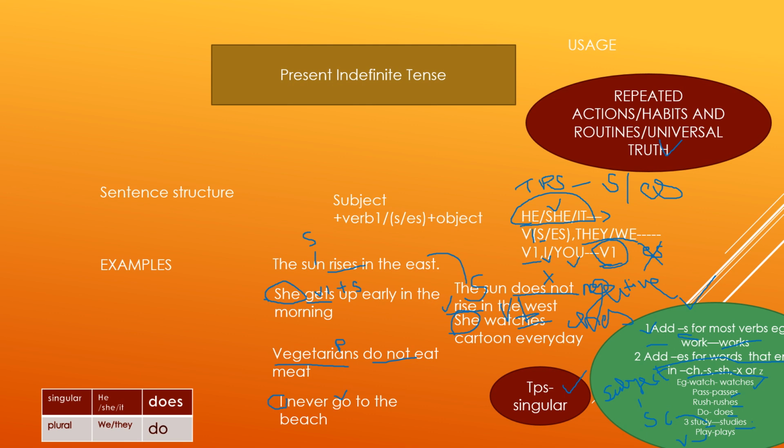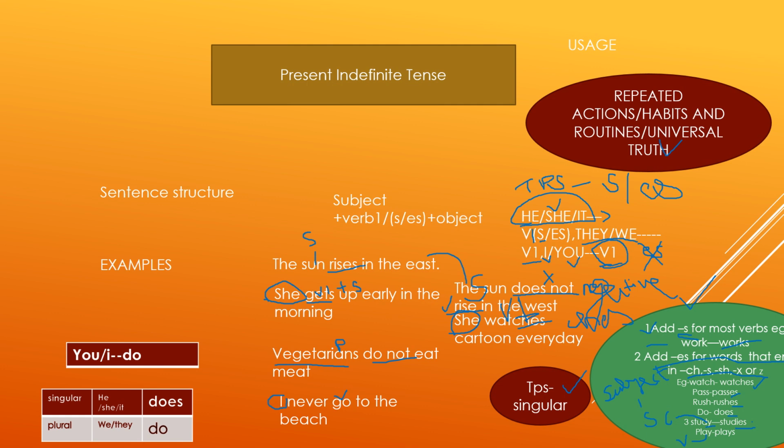Next, he, she, it is singular, so we will use does, not do. We, they is plural. So in negative sentences and in interrogative sentences, we will use do. Whereas you and I are both singular, but instead of writing does, we will write do. So before moving to the next slide, let's discuss present indefinite tense one more time.